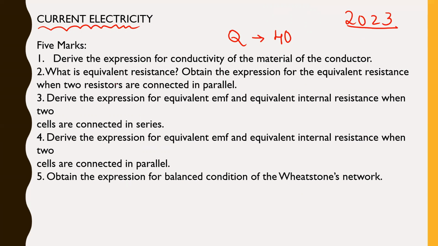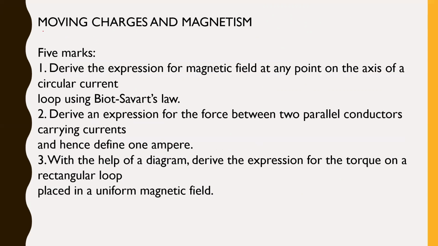Moving ahead, moving charges and magnetism, the next important and interesting chapter. The number of 5-mark questions in this chapter is very few, so this is one chapter you really need to attack and focus on. The important questions from this chapter: you have to derive the expression for the magnetic field on the axis of a circular current loop using Biot-Savart's law. The next important derivation is the force between two parallel conductors carrying current.